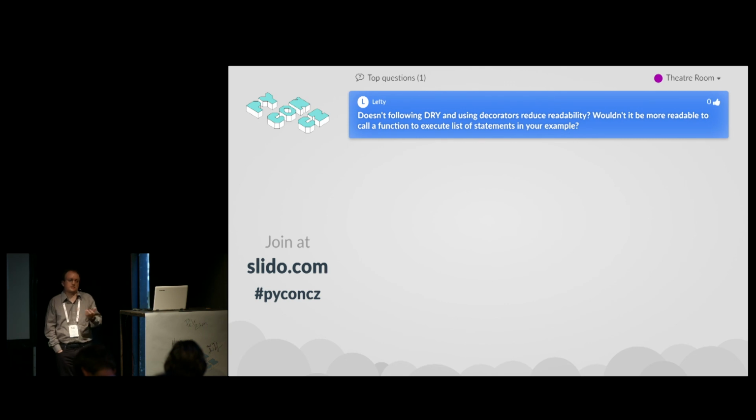So if you think that something is too magic, you can inspect the decorator and see that the logic is there. And also, it's not the only way of reusing code. I could just have used another function, and that could have worked as well. I don't know if that answers the question. Maybe the examples are just toy examples. They're not actual productive code. So in that case, maybe, but in general, no.